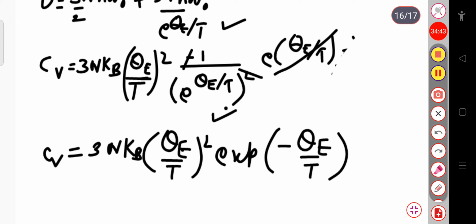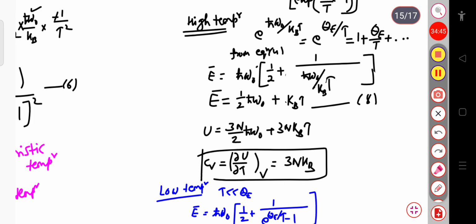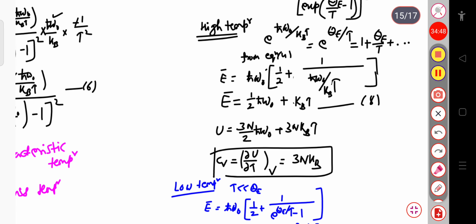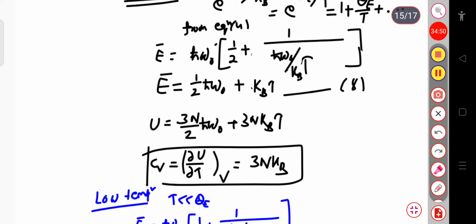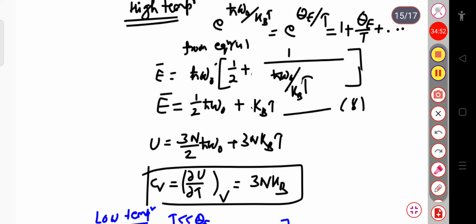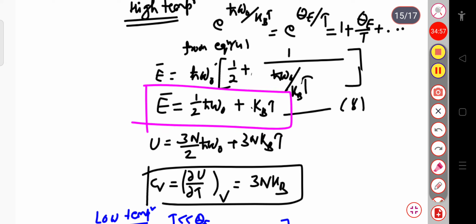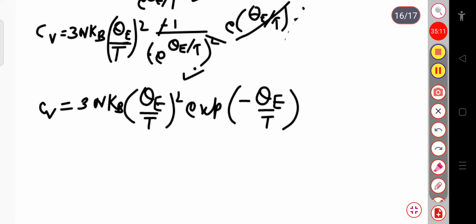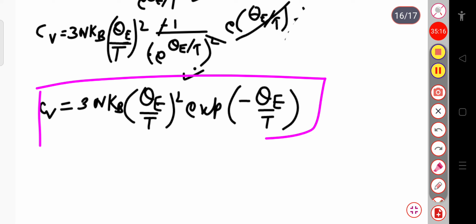At the high temperature region, the average energy, which we calculated in equation 8, contains the zero point energy, that is half h cut omega naught plus kT. According to Einstein, at high temperature the Cv value is 3Nk, whereas at low temperature the Cv value is 3Nk into theta E by T whole square into exponential minus theta E by T.